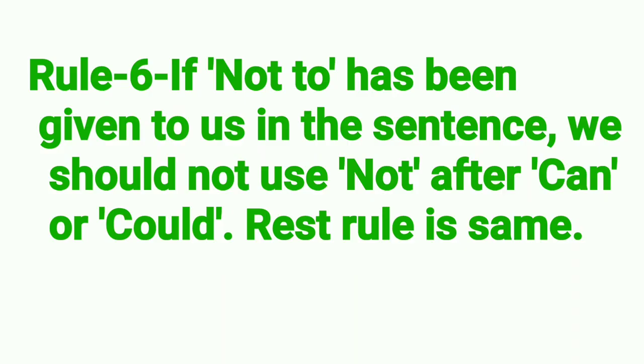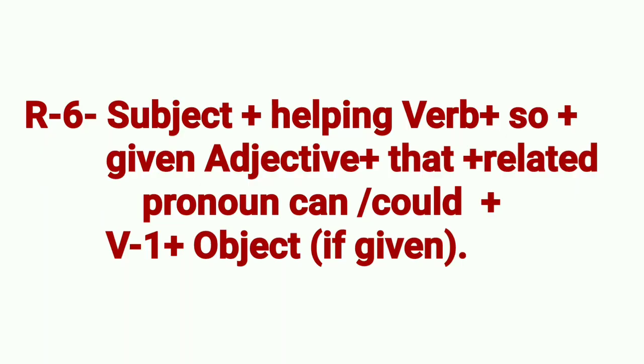Rule 6. If "not to" has been given to us in the sentence, we should not use "not" after "can" or "could". The rest of the rule is the same. Now see this rule. First of all, we shall take subject, then helping verb, then we have to take "so", then the given adjective, then "that", then relative pronoun, then "can" or "could", then V1, then object if given.